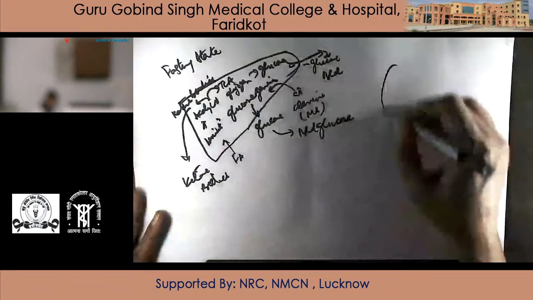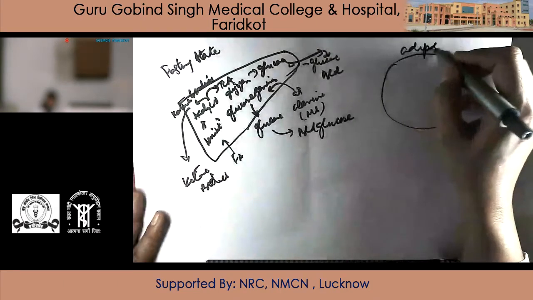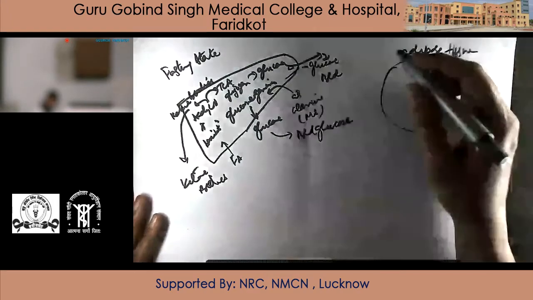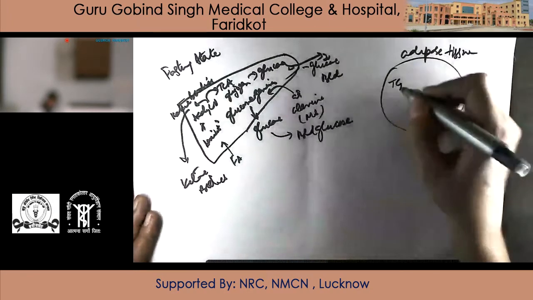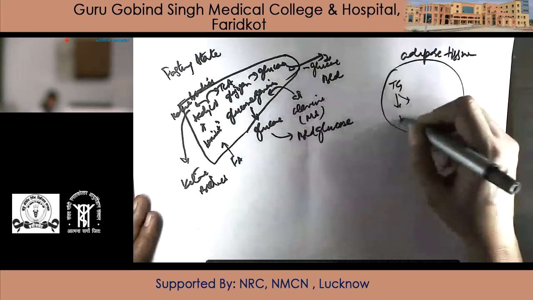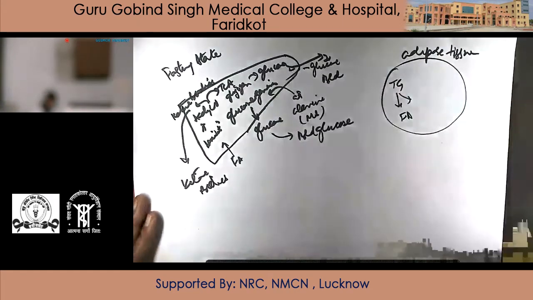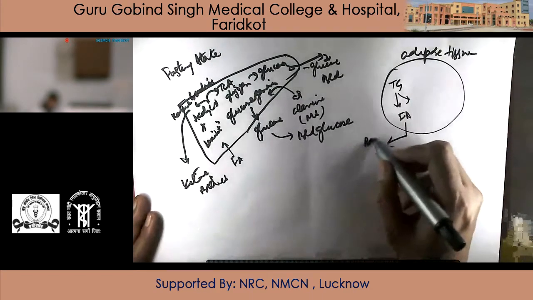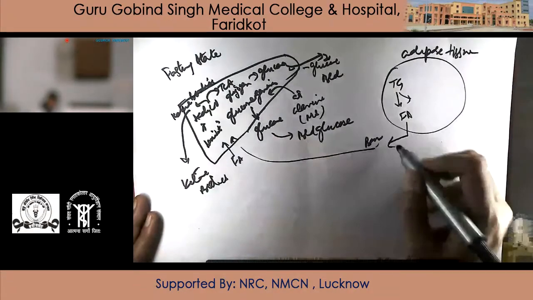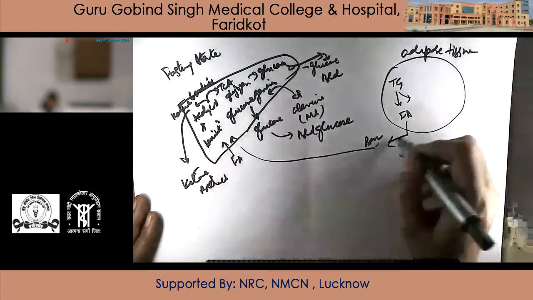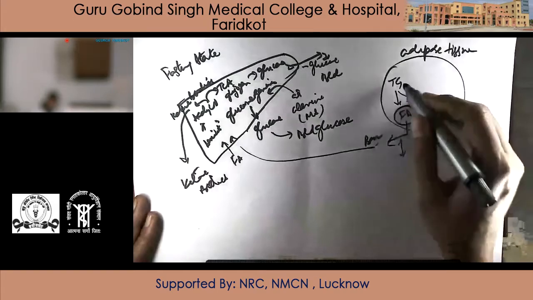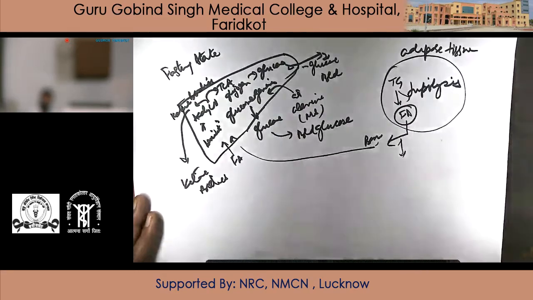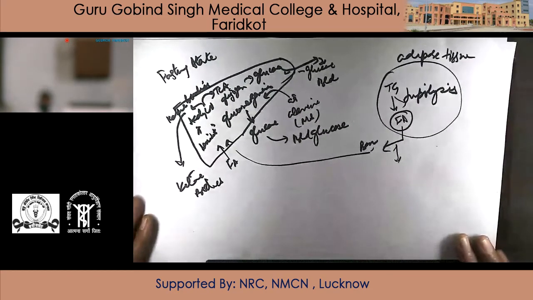The next organ is adipose tissue. In adipose tissue, it is basically triglycerides which are broken down to give fatty acids. These fatty acids will come out, and wherever it is required to give energy, for example beta oxidation in liver, they will be taken up. So basically lipolysis will be there in the fasting state in adipose tissue.